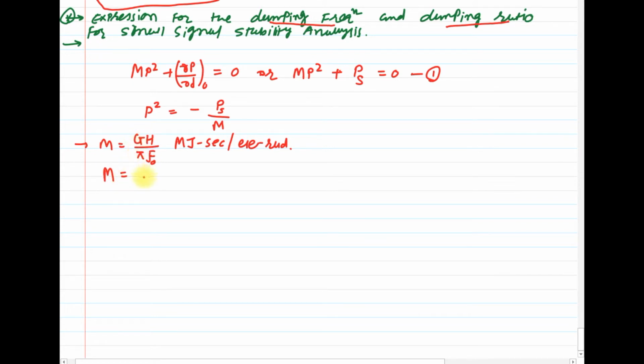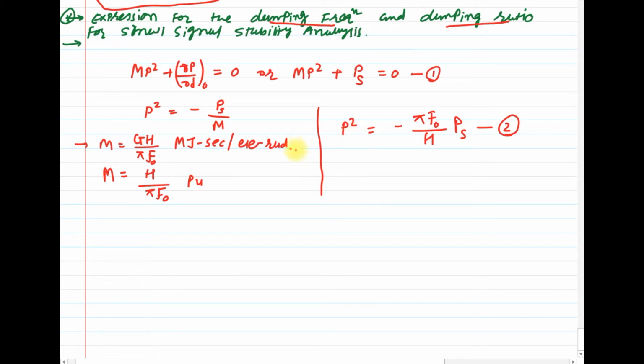Next, if we want to write this equation in per unit, then we need to consider the machine rating G equal to 1, or we need to divide this equation by G. So I can write M is equal to pi into F0, the unit is per unit. Just substitute this value in this equation, so we get p square is equal to minus pi into F0 into H into Ps. This is the second equation.